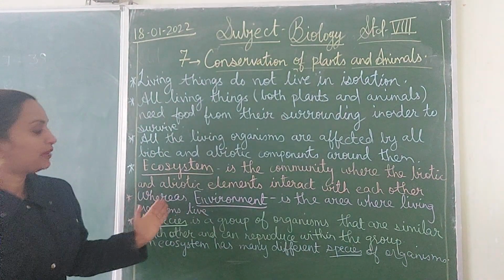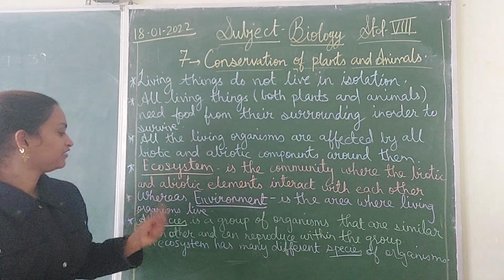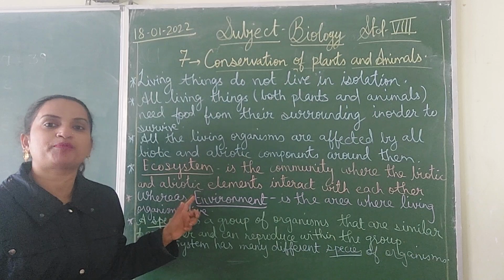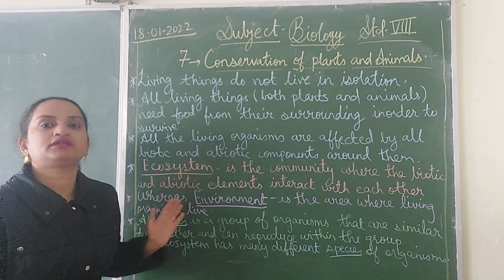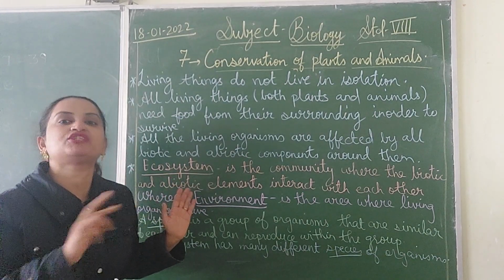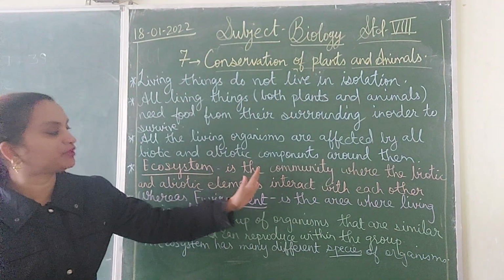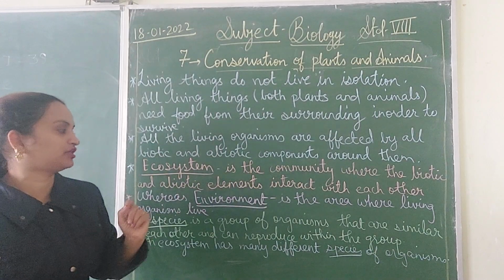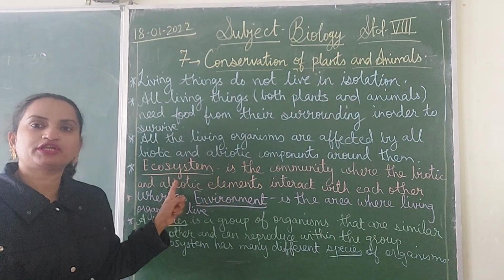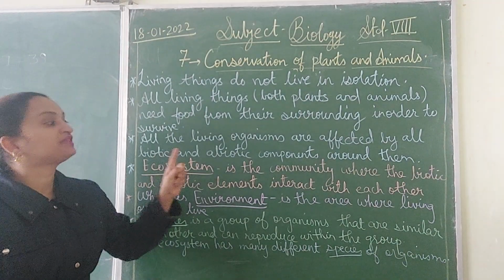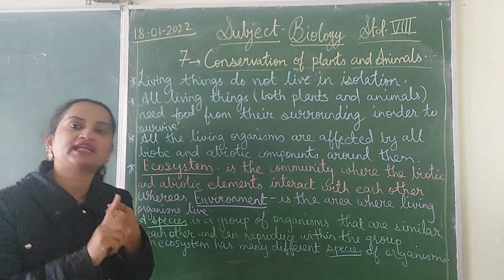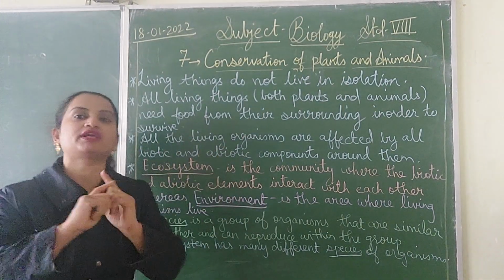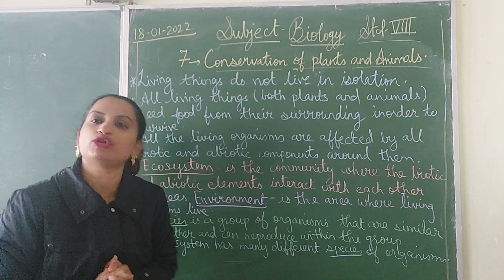And the next is, whereas environment is the area where living organisms live. So you should be able to know the terms properly and differentiate between the terms, how they are different from each other. Ecosystem is the community where the biotic and abiotic elements interact with each other. So I have explained to you what is biotic and abiotic component. So ecosystem is the community where these two interact with each other, and whereas environment is the area where living organisms live. This is called the environment.